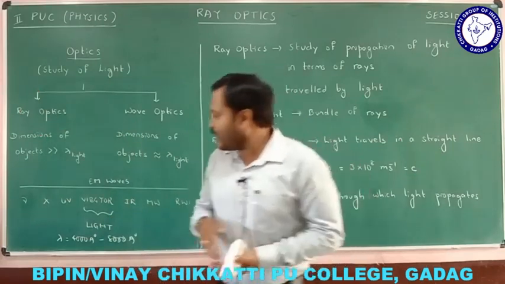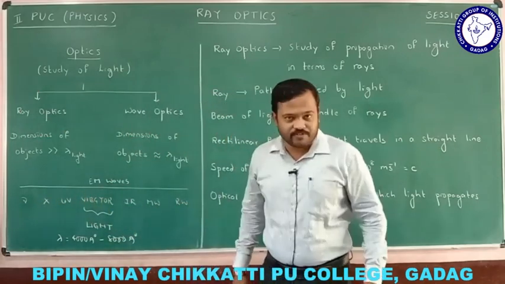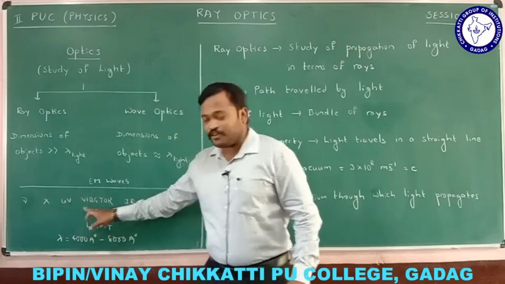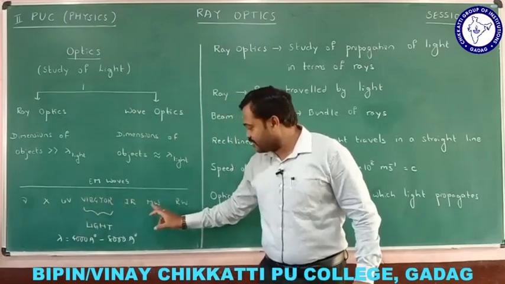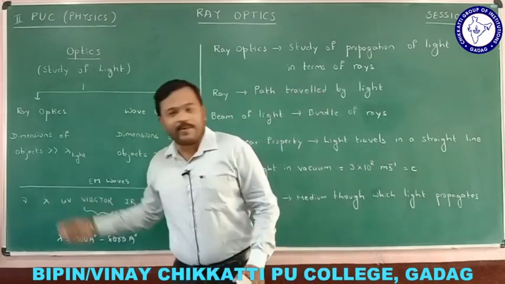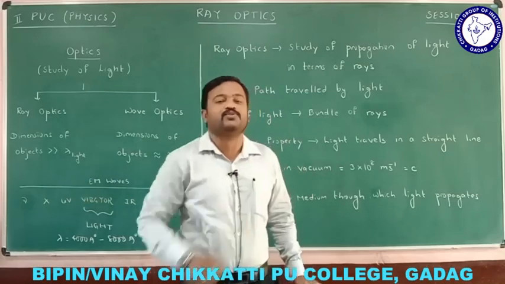We know that electromagnetic waves range from gamma rays to radio waves: gamma rays, X-rays, ultraviolet rays, VIBGYOR, infrared rays, microwaves and radio waves. Among these, only the VIBGYOR region is visible to our eyes.